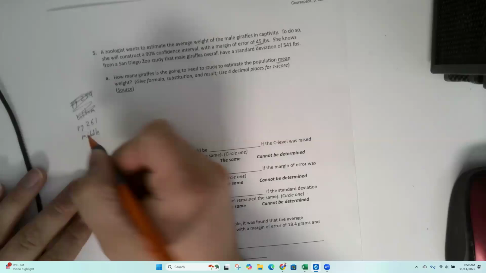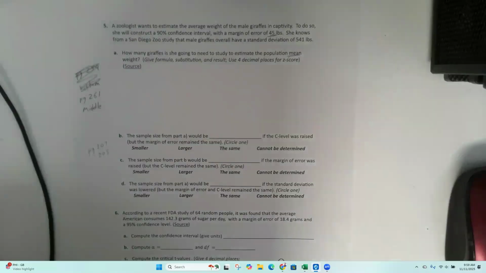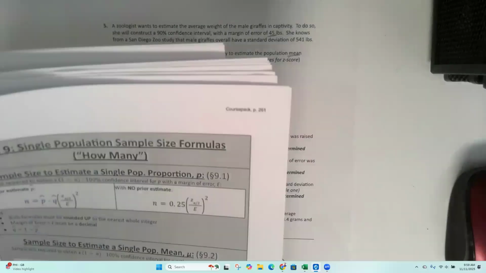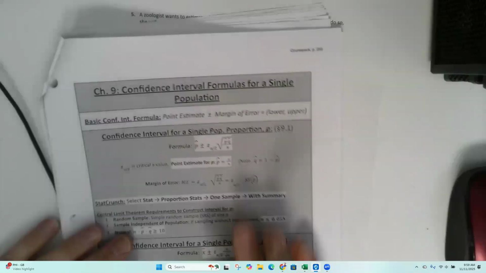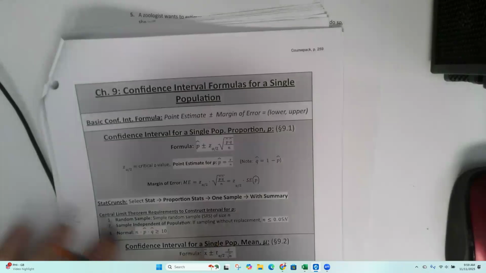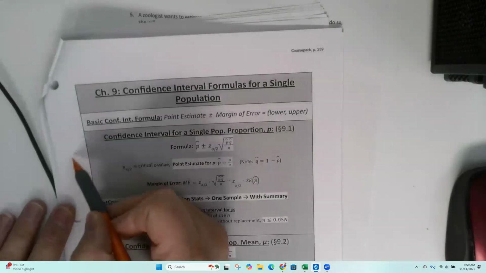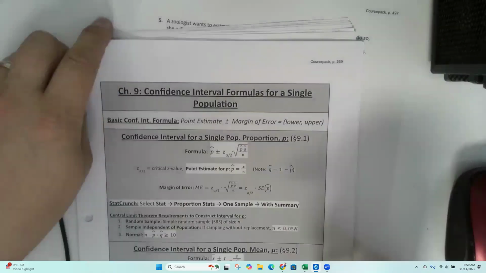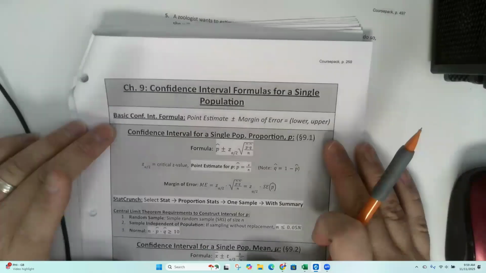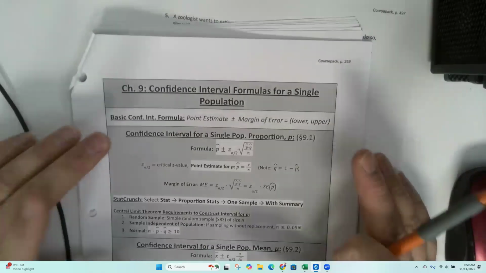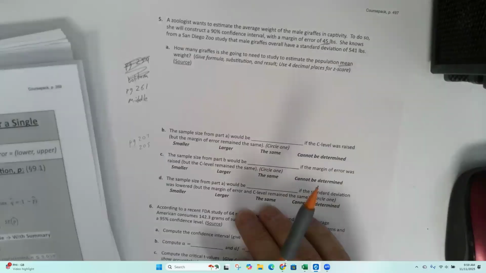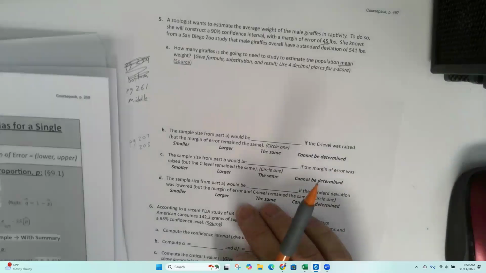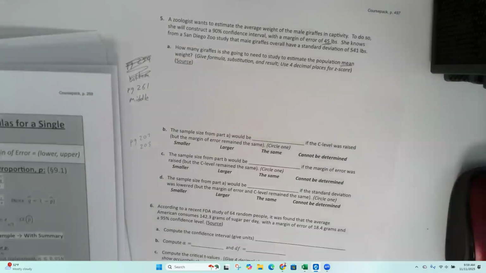Sorry about that. So as you can see, it's confusing to know which formula am I using again? I've got this formula, I've got this formula, I've got millions of formulas, right? So it might be helpful if you write yourself a little note in the margin or on your 8.5 by 11 piece of paper, in your own words, when would you be using this? Page 259 is for actually constructing the confidence interval, okay? Actually creating it. But you can't create the confidence interval until you've taken a sample and measured that, right?